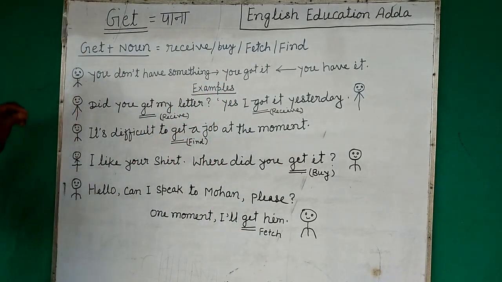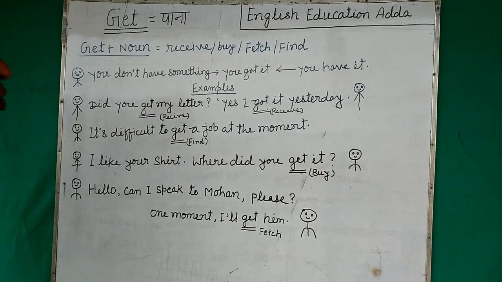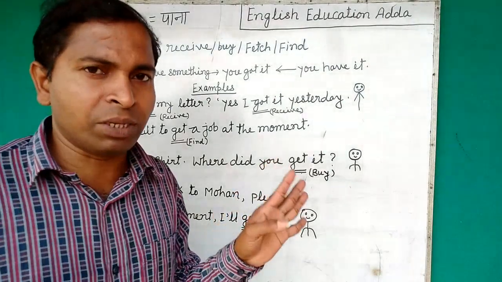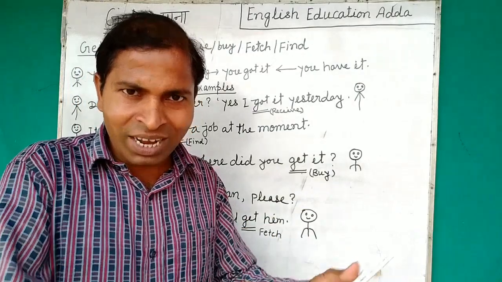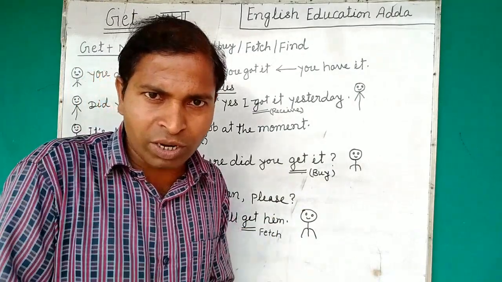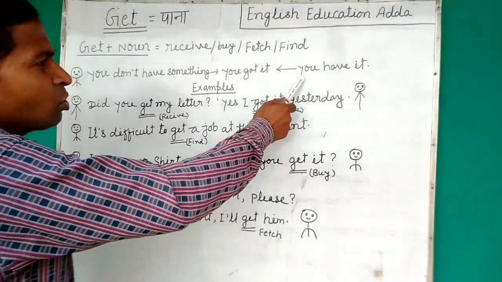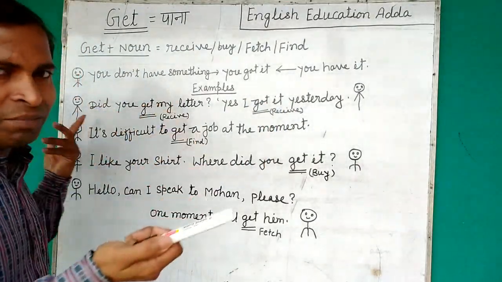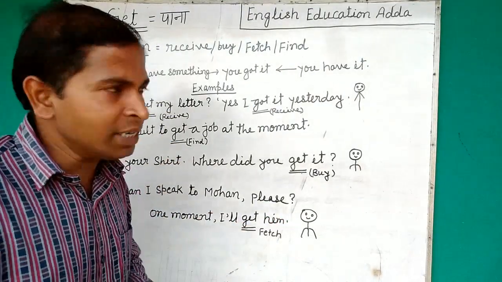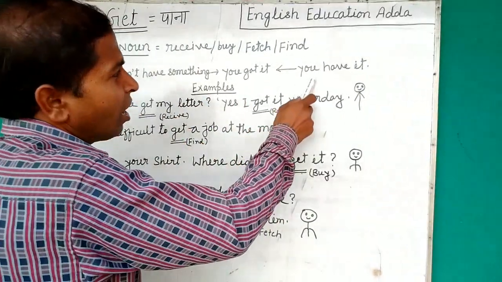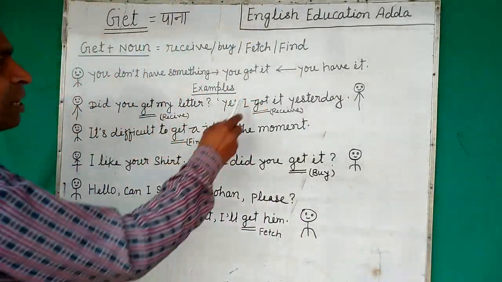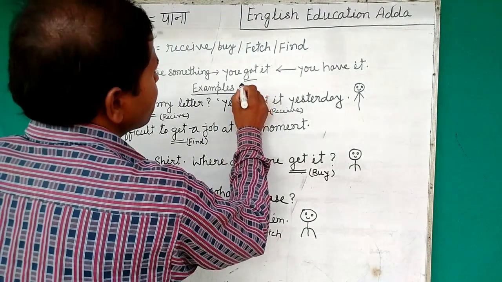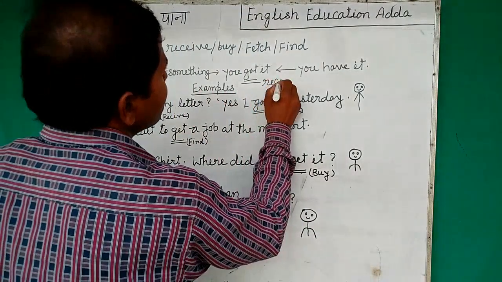The person has given some figures there, right? To make it better understood. Now see the example. You don't have something, but you are trying to get it. This is using get, right? If you don't have anything, obviously you try to get it because it's a necessary thing. Another way is you got it. You don't have something, after that you get it, and you got it. Another condition, if you got it, you can say you have it. So now it's saying that you got it. It's receiving. It's receive.